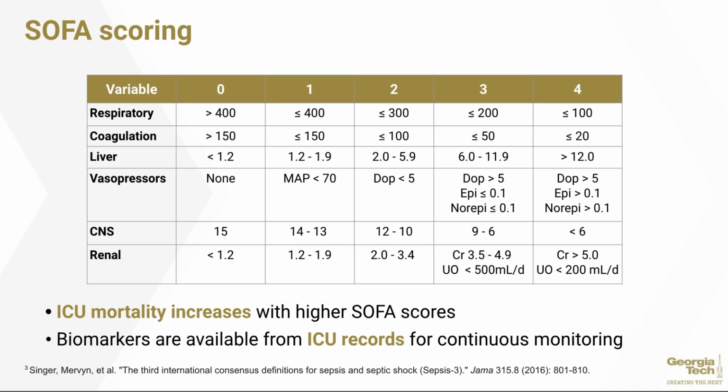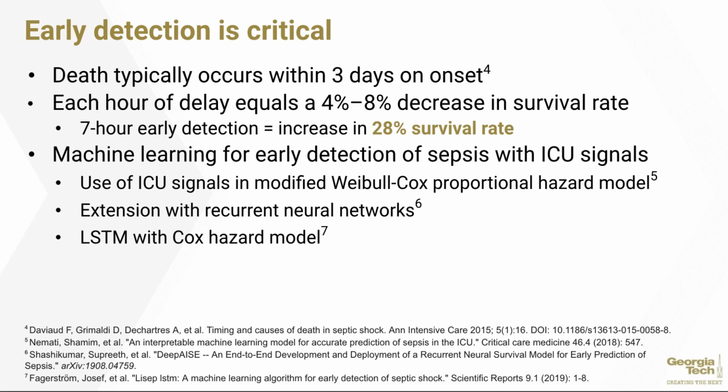And the score is actually calculated using biomarkers, which are available from records of patients coming to the ICU. The patients are monitored continuously, and the data is extracted. When those biomarkers cross certain thresholds, the SOFA score increments. And it is seen that ICU mortality increases with higher SOFA scores.